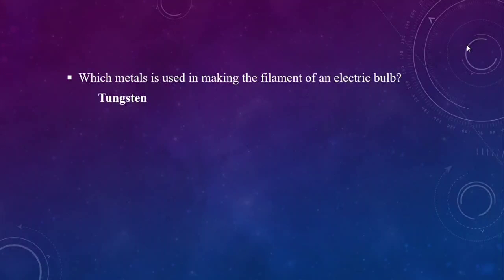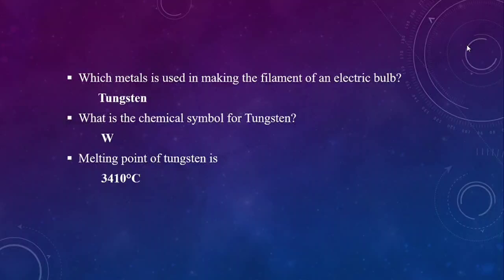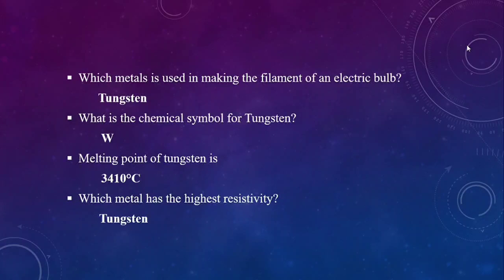Which metal is used in making the filament of an electric bulb? That is tungsten. What is the chemical symbol for tungsten? That is W. The melting point of tungsten is 3410 degrees Celsius, which is a very important point. And which metal has the highest resistivity? Tungsten metal has the highest resistivity.